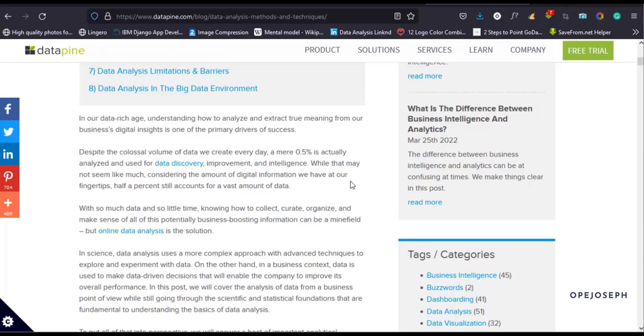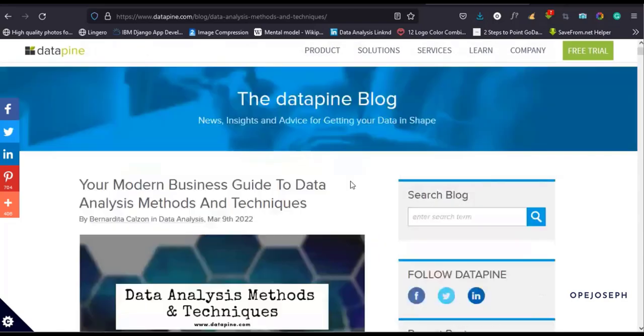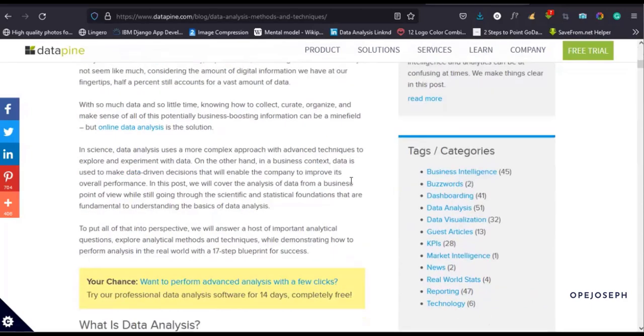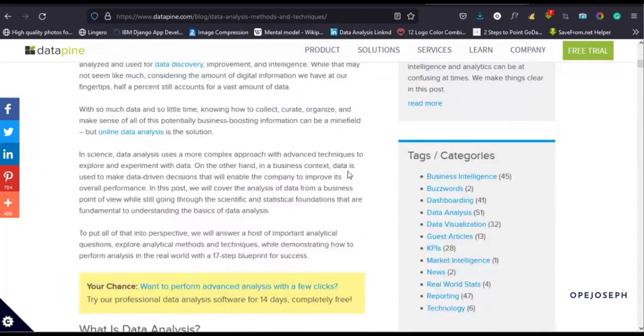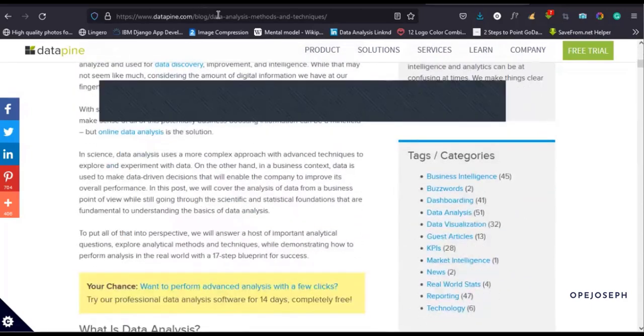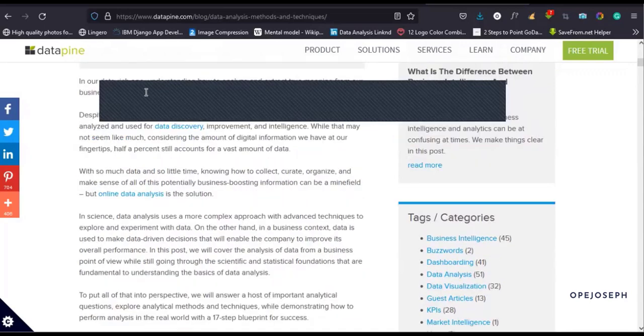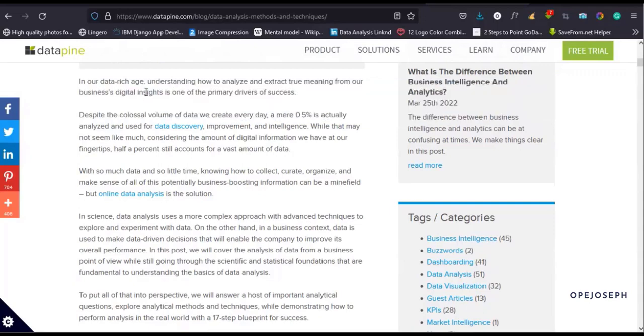Now, a quick one. Let me just go into what data analysis is. If you're looking at the screen in front of you now, it's from datapine.com. I will try to share the link to the Slack channel if I can, and also all the worksheets and materials I'm going to be using for this course. It has already been shared to your Slack channel, but you can ask your class captain, Miss Muna, to share it with you. If you don't have access to it, she's going to guide you on how to get the course materials.